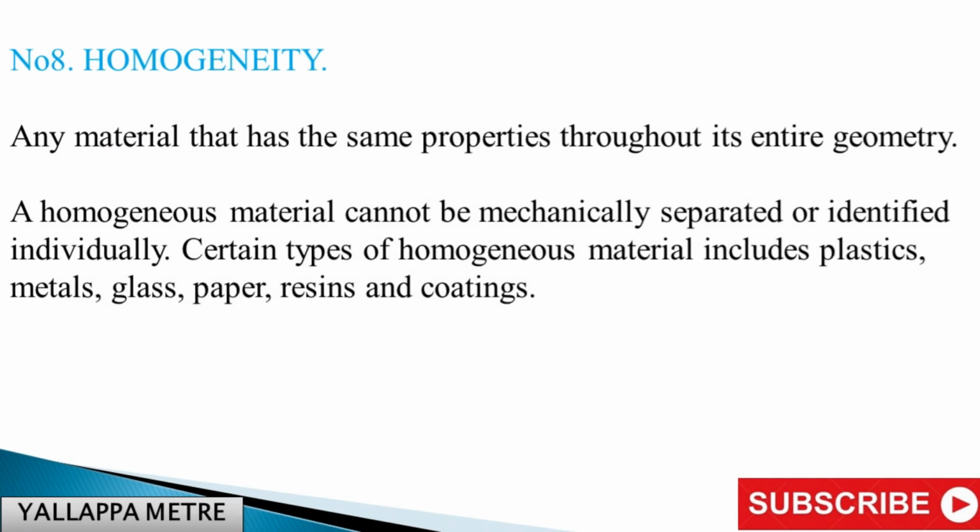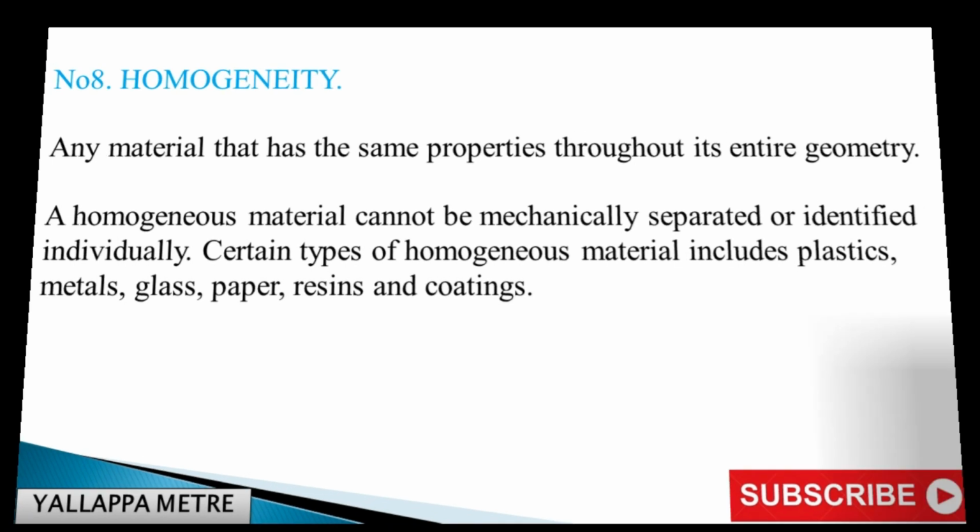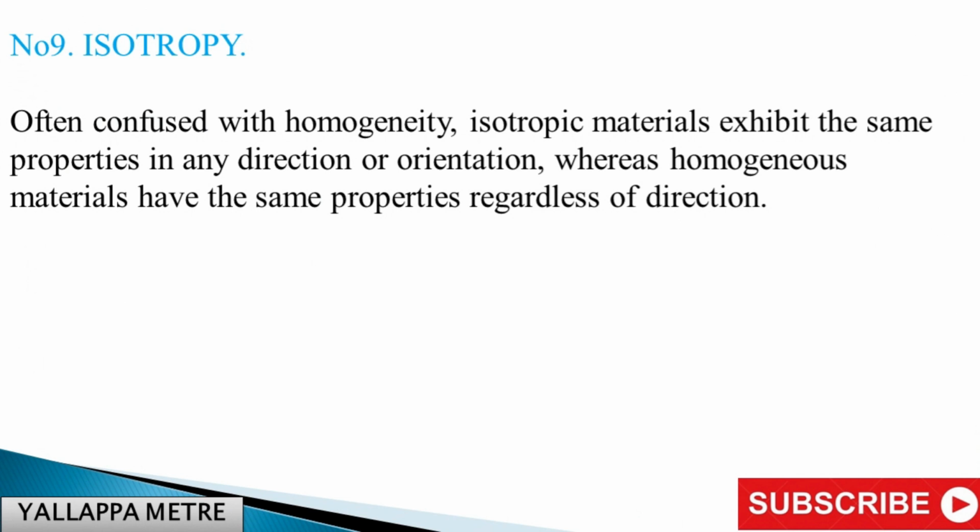Number 8. Homogeneity. Any material that has the same properties throughout its entire geometry. A homogeneous material cannot be mechanically separated or identified individually. Certain types of homogeneous material include plastics, metals, glass, paper, resins and coatings. Number 9. Isotropy. Often confused with homogeneity, isotropic materials exhibit the same properties in any direction or orientation, whereas homogeneous materials have the same properties regardless of direction.